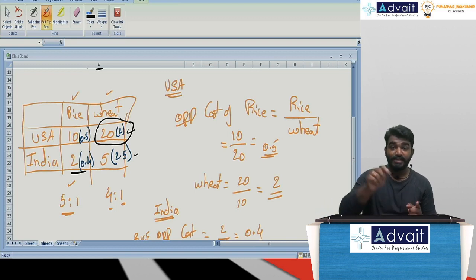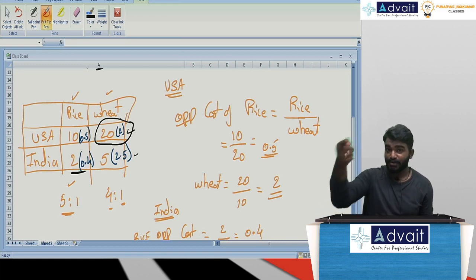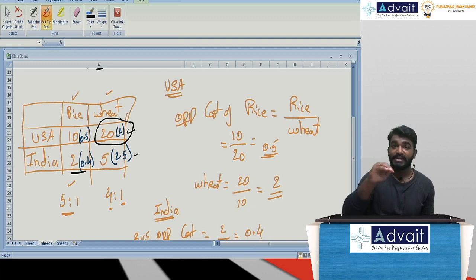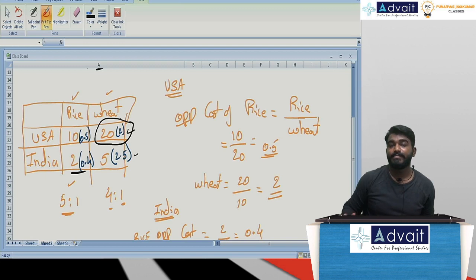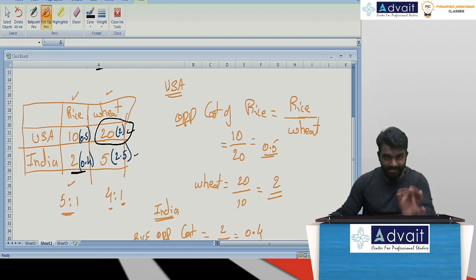Whenever a nation has an absolute advantage, when we compare between two commodities, which commodity has a higher advantage? That will be better. And which nation has a disadvantage? Lower disadvantage will be the better. So now India is going to produce rice, USA is going to produce wheat.